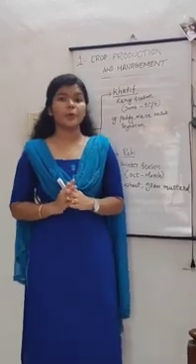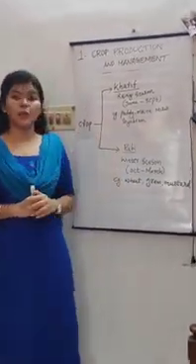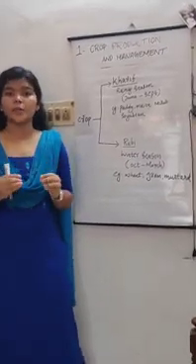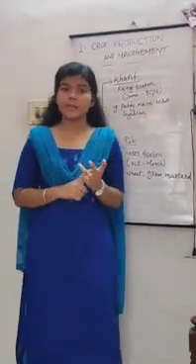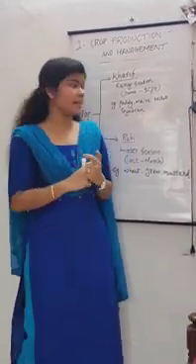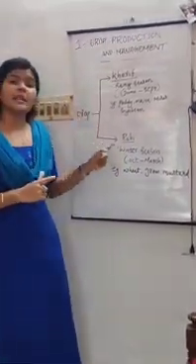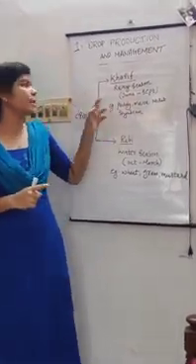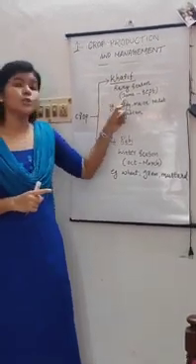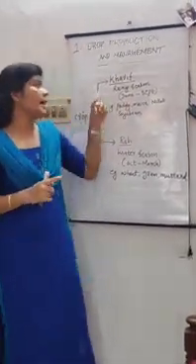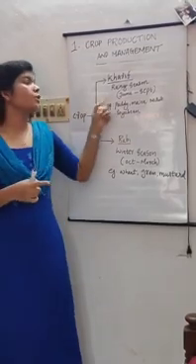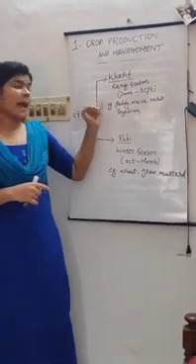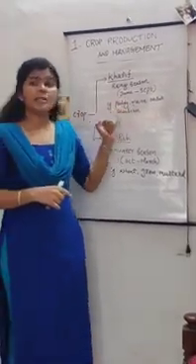The second important topic is classification of crops. Crops are classified based on different seasons. Students, we know that we have different seasons, that is summer season, winter season and rainy season. The first one is Kharif and the second one is Rabi. Kharif crops are grown during the rainy season, from June to September. That is, the Kharif crops are sown during June and harvested at the end of September. Certain examples are paddy, maize, millet and soybean.